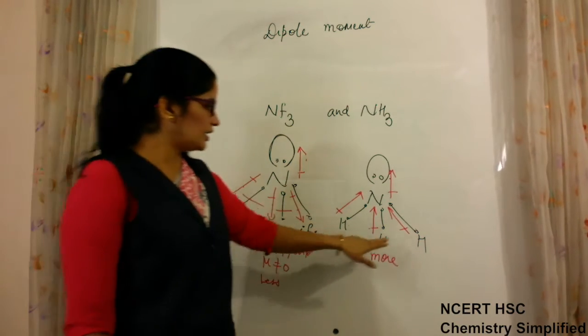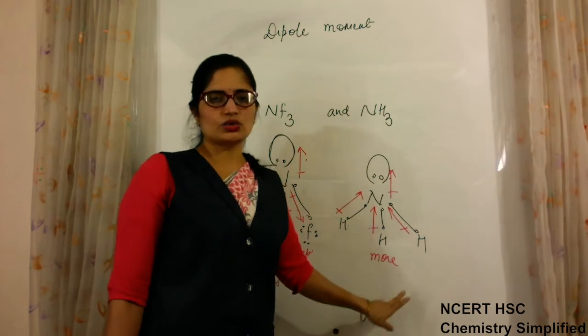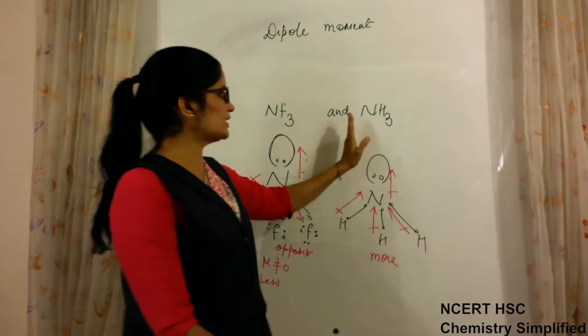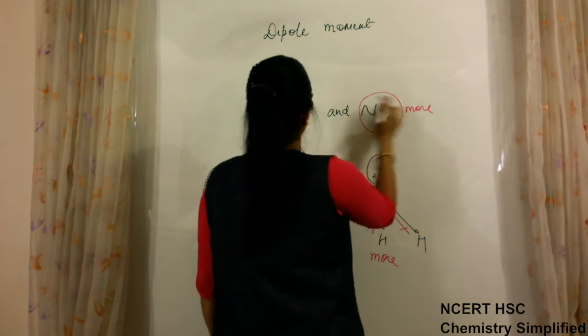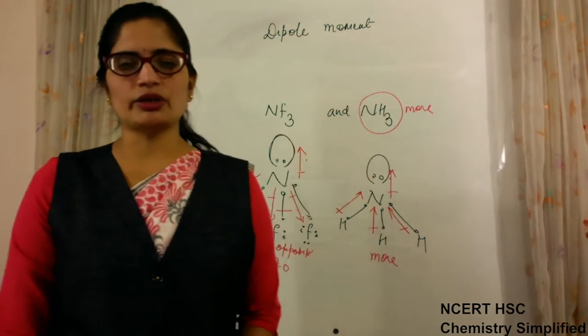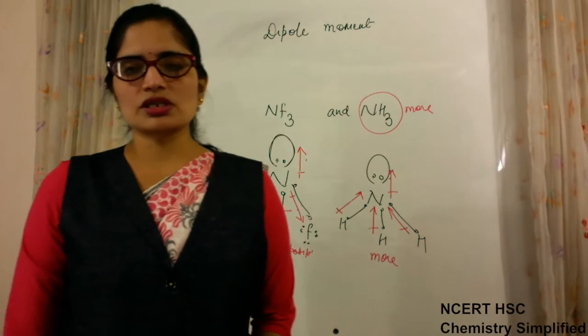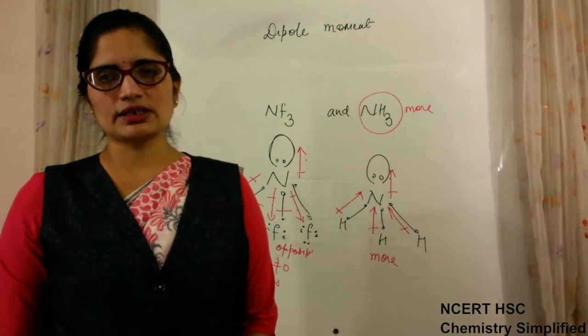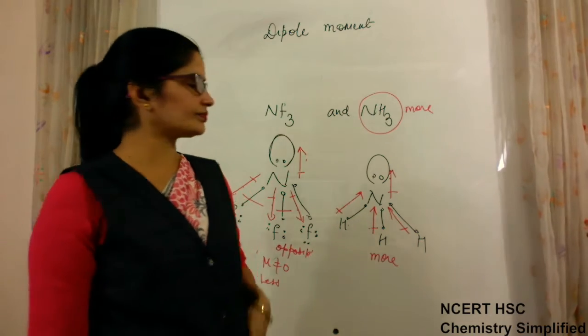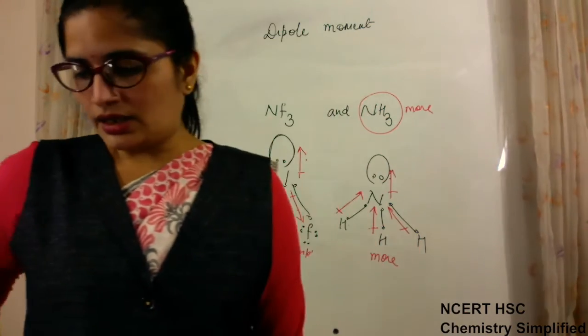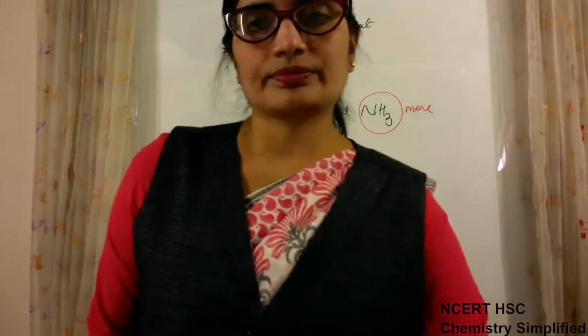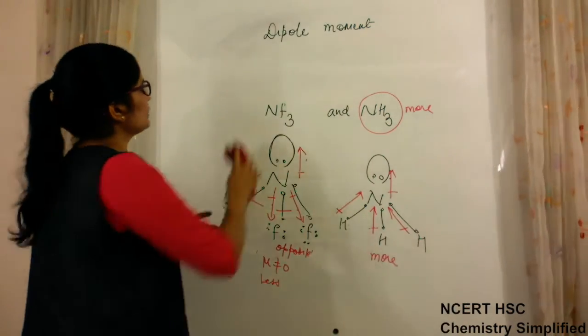So the net dipole moment of NH3 is more than that of NF3. This is a very common question which is asked. So this we had to do for dipole moment, which was left.